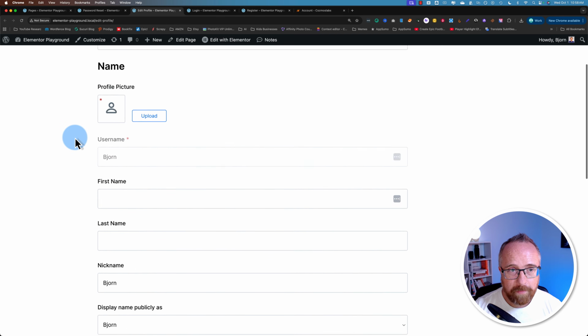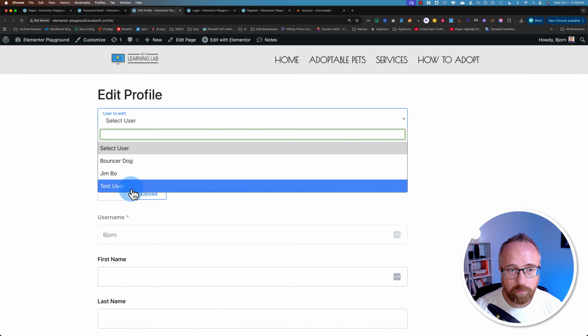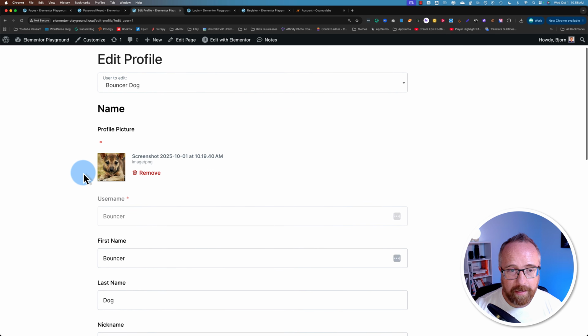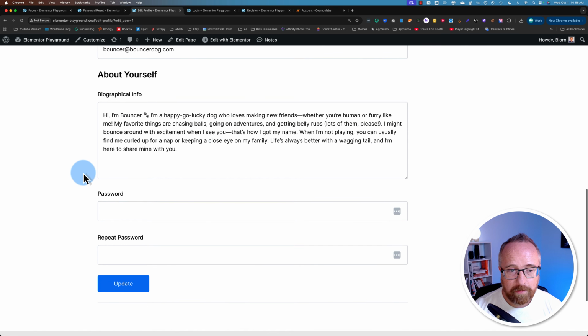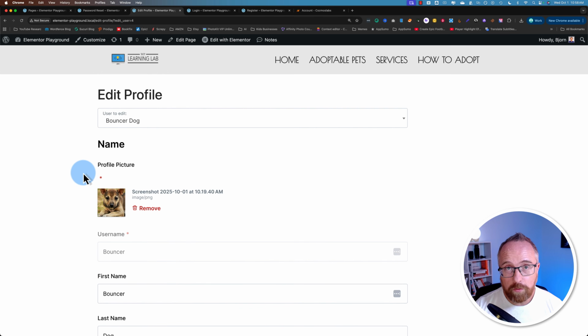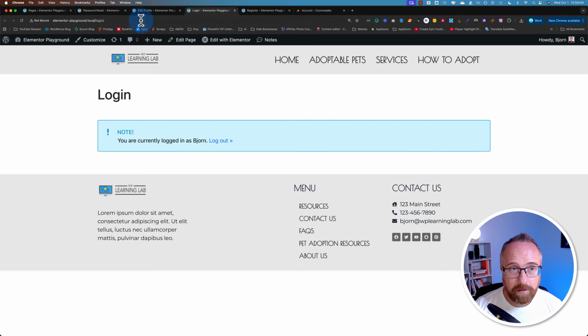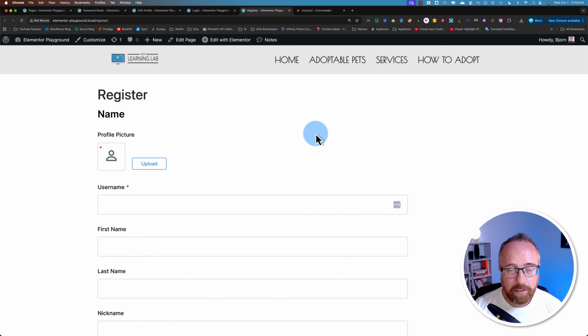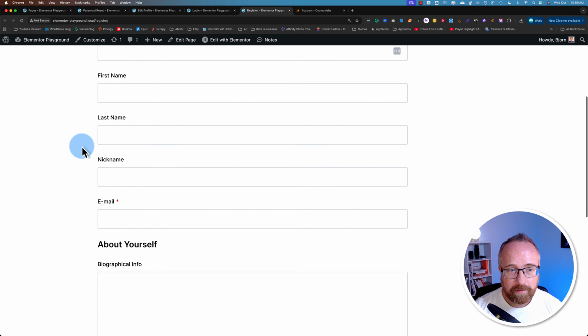Edit profile page looks like this. I'm the admin, so I can choose any user profile. It'll load in here, and I can edit whatever has to be edited. When a user who created their profile logs in, they'll only see their own profile. The login page looks like this when you're logged in, and when you're not logged in, it will look like this. Register page looks like this.